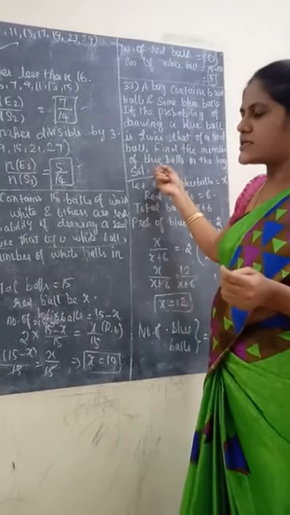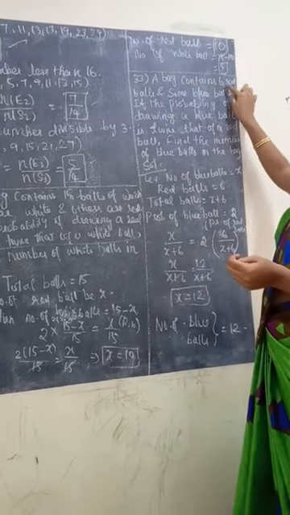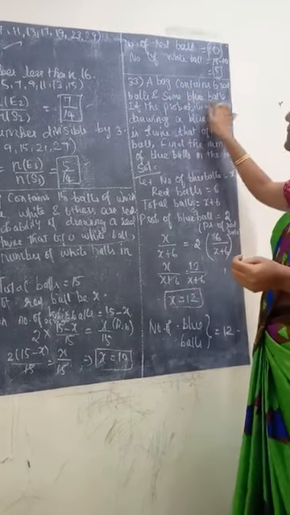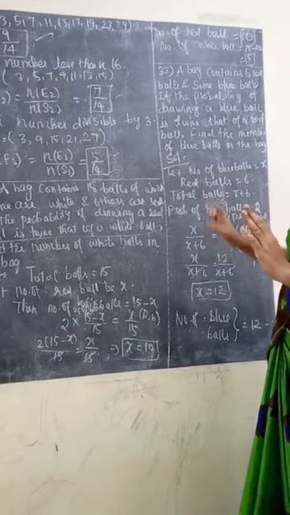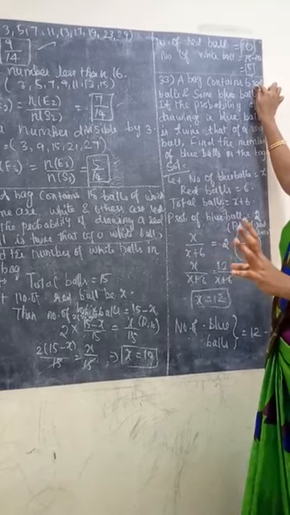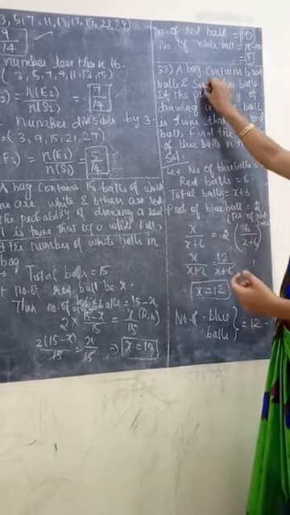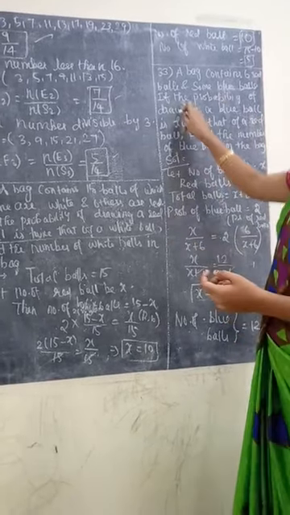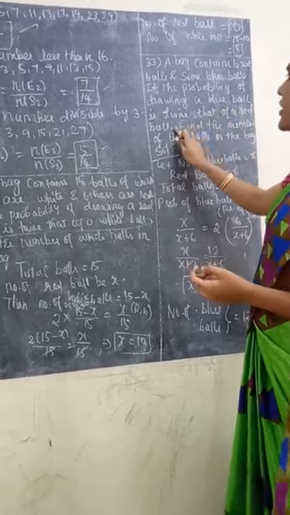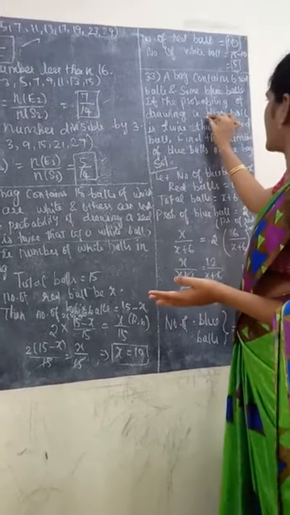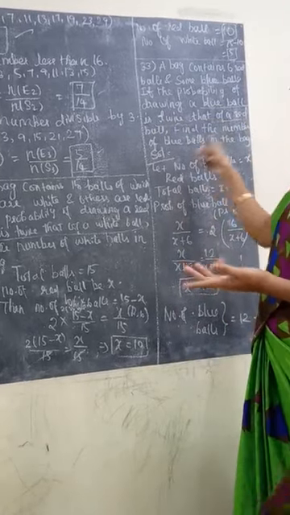Okay, the 33rd sum is in the same manner as the 32nd. Listen. A bag contains 6 red balls and some blue balls. Here they gave the total balls and asked to find the different category. Here for one type of ball they gave the number, 6 red balls, and some blue balls. So we need to find the blue balls. If the probability of drawing a blue ball is twice that of the red ball, same as the previous condition. Here the blue ball is twice that of the red ball. So find the number of blue balls.